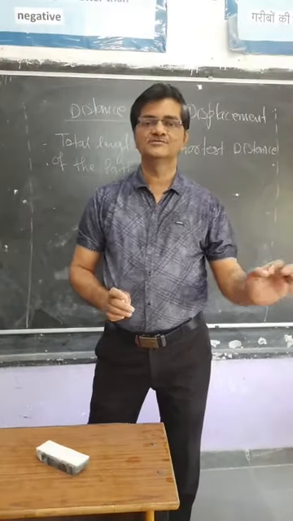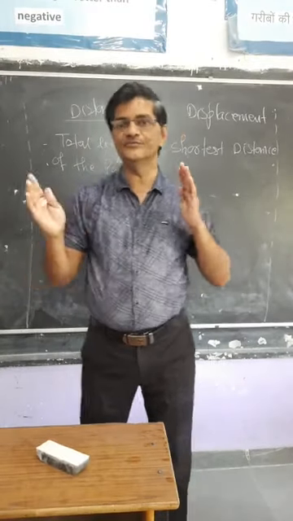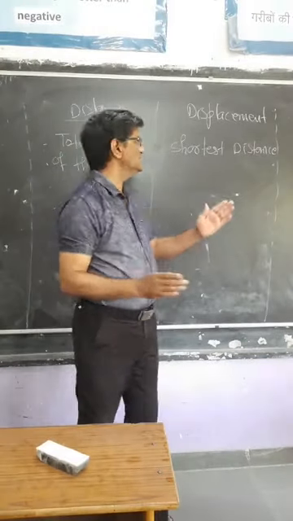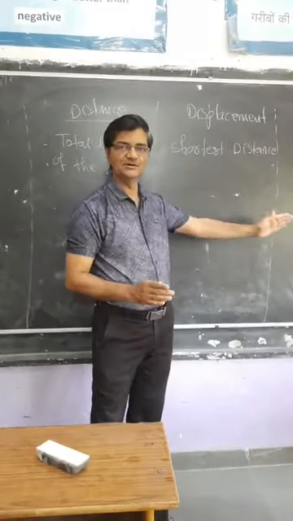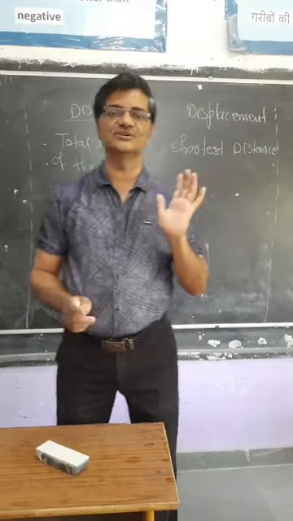If you started at 9 o'clock, then after 15 minutes, what is your final position? We have to consider the initial and final position.